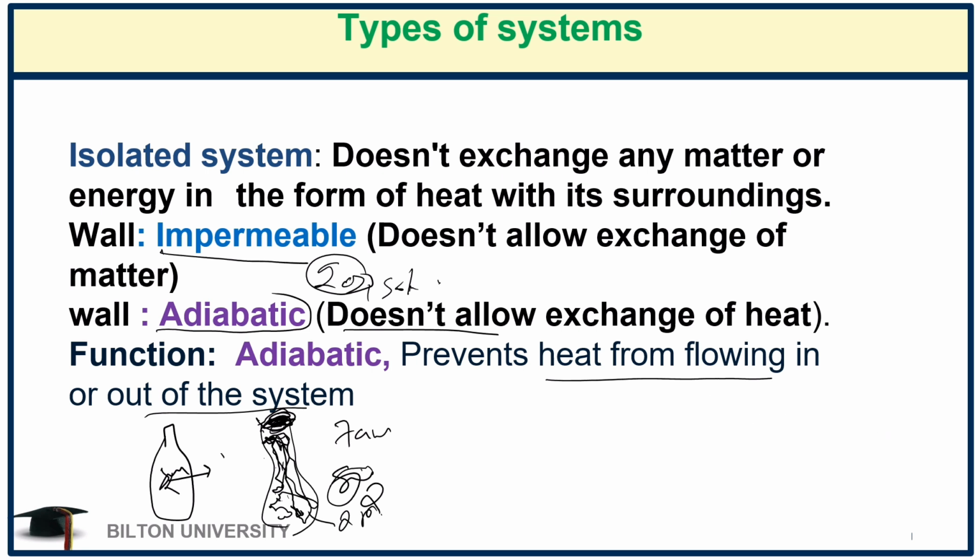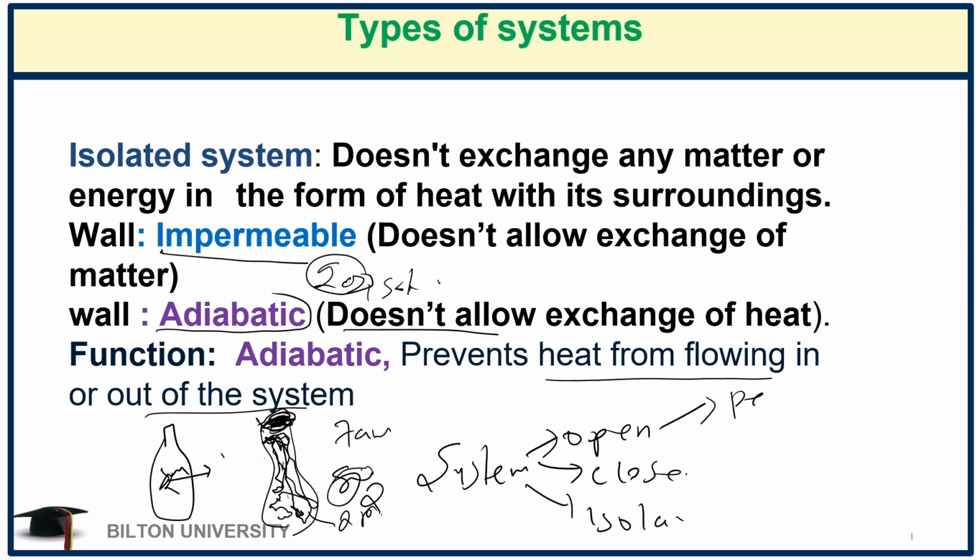So in a summary of the system, we can say that the system can be open, it can be closed, and it can be isolated. When it is open, it means that it is permeable and diathermal.